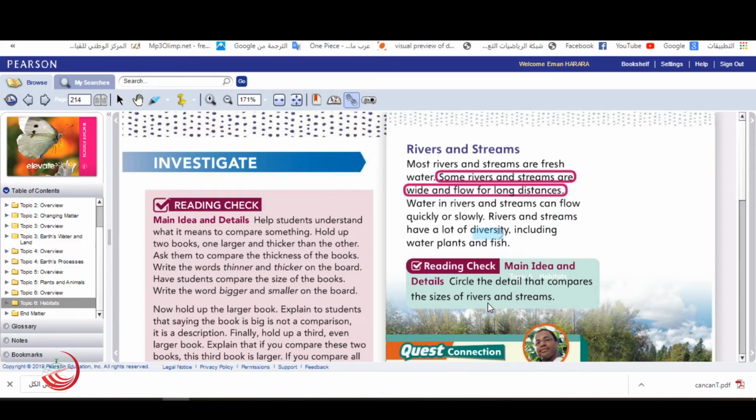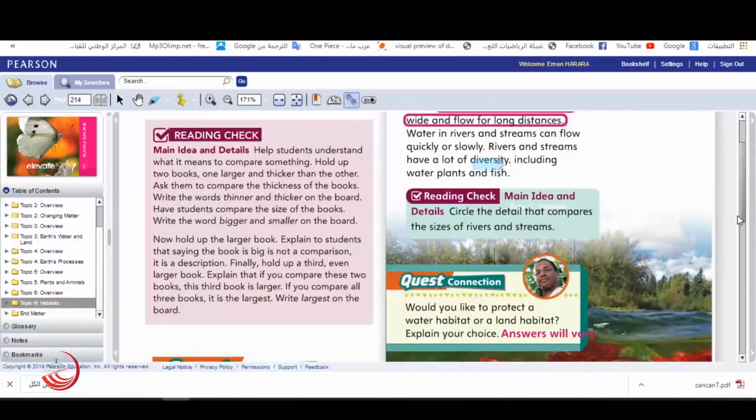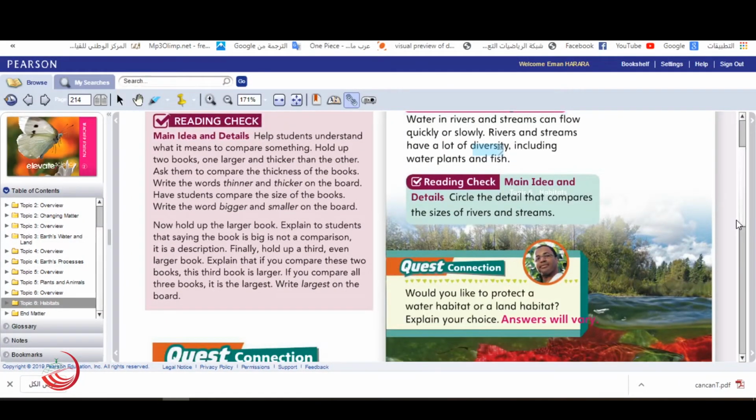So let's revise again. Most rivers and streams are fresh water. Some rivers and streams are wide, very large and big, and flow for a long distance. Now, rivers and streams have a lot of diversity, including water, plants, and fish.